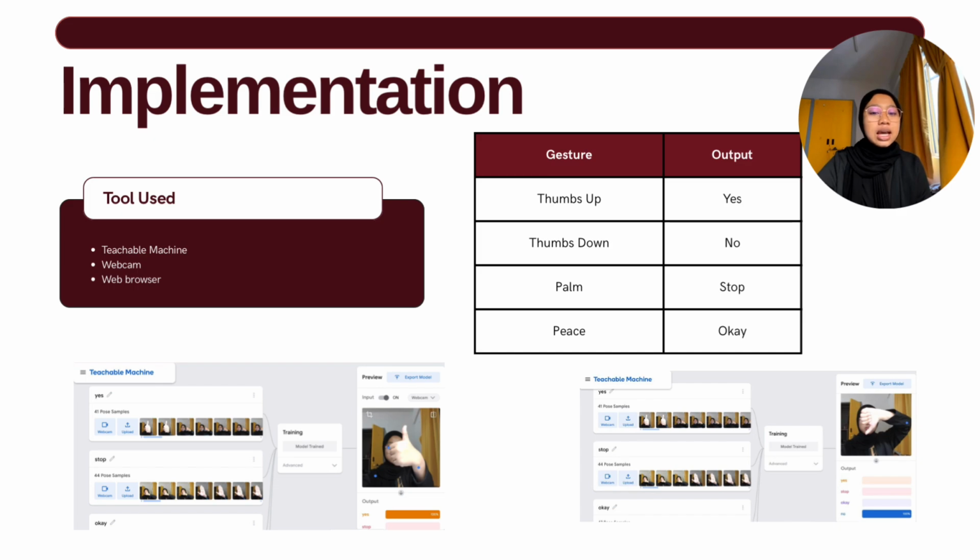But there are some weaknesses in the system, that is, not every gesture gives a 100% output, because there are some angles that we did not capture, so it will not have a 100% output. So that's all from me. Thank you.